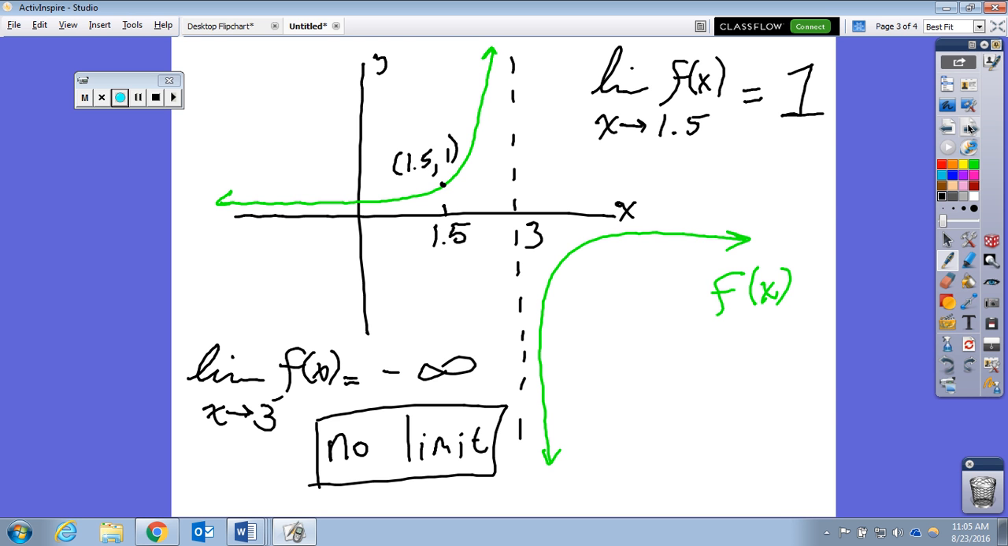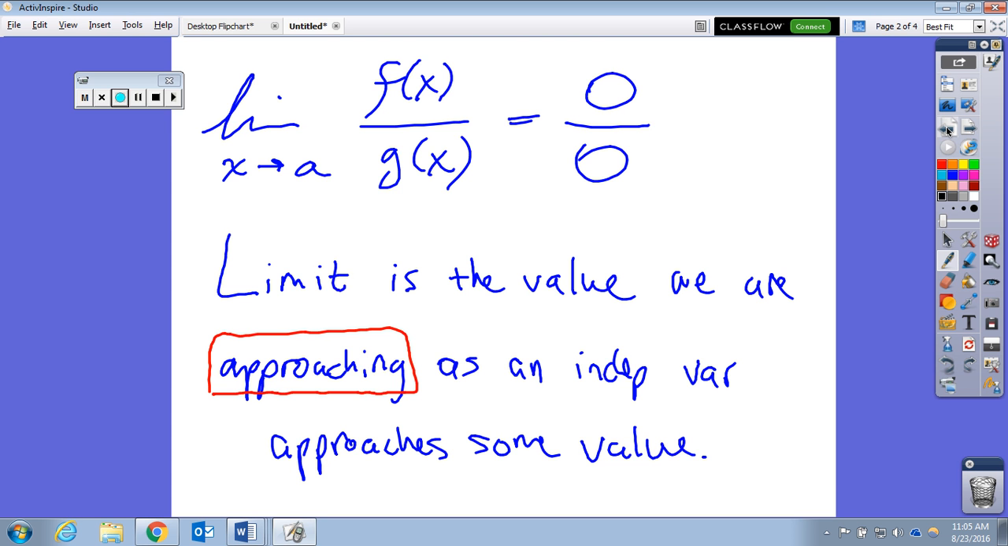So if we go back to here, if x approaches negative infinity, and there is a horizontal asymptote at y equals 0, we agreed on that. Does a limit exist as x approaches negative infinity? Because it'll eventually. Right, so therefore there is a limit, because the limit is the value that we are approaching.